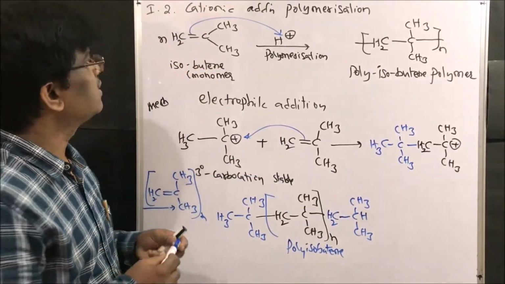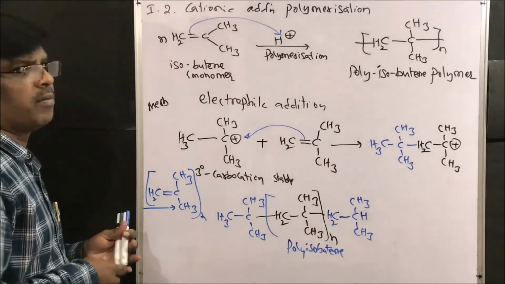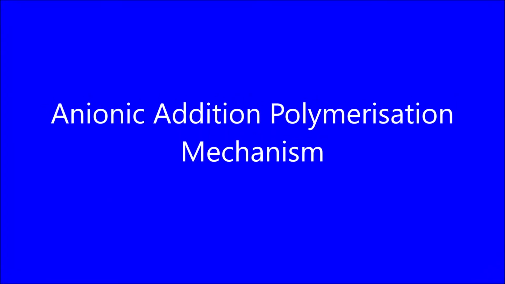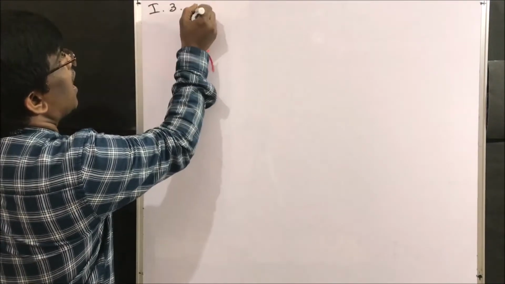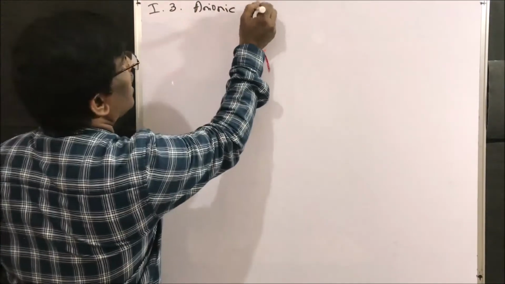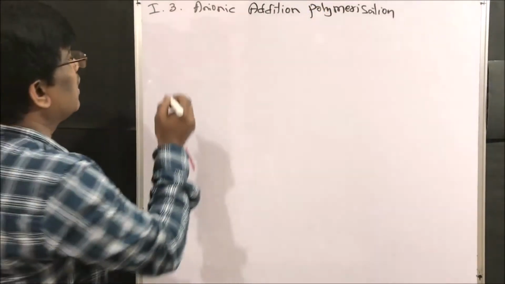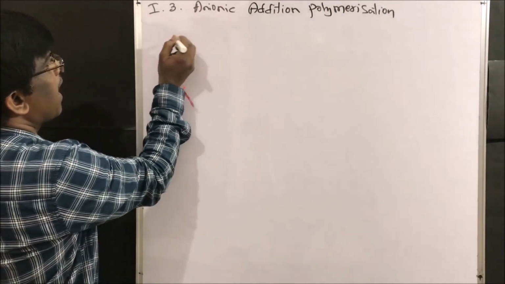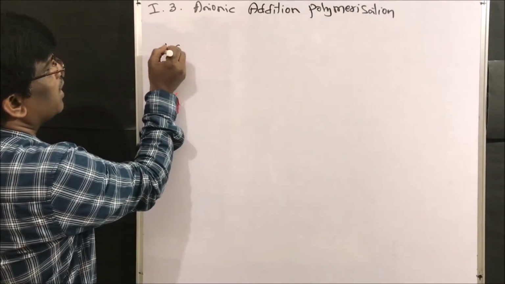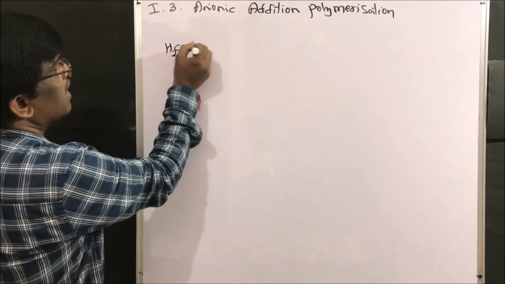Next. So next, what is that? Anionic addition polymerization. The next one is anionic addition polymerization. Right friends? So let us take one example. Acrylonitrile. How to write acrylonitrile?